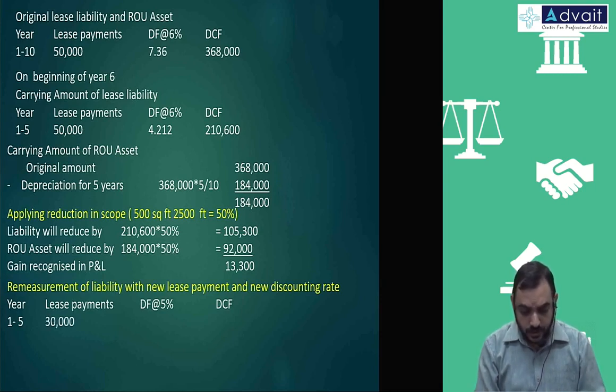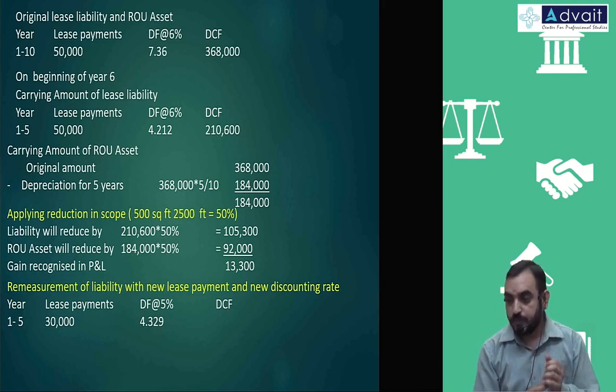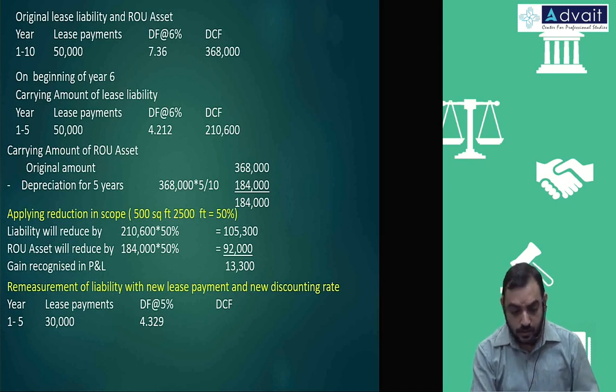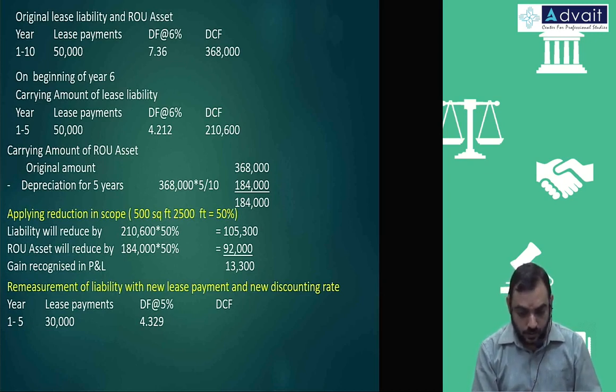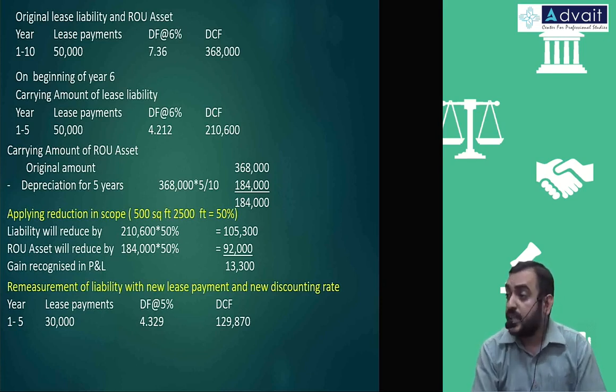Lease payments are 30,000, discounting factor at 5%. 4.329 into 30,000 will give you approximately 1,29,870. Okay, that is the revised liability.